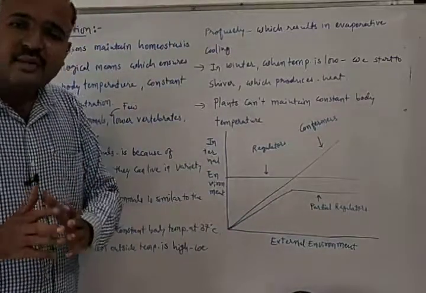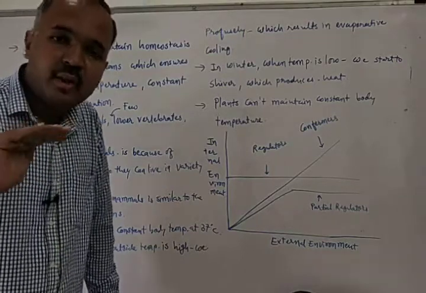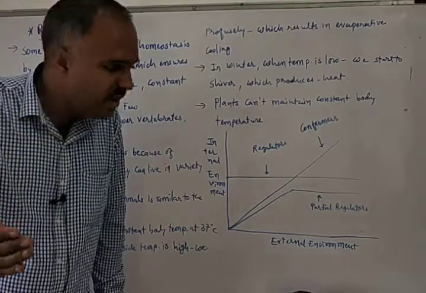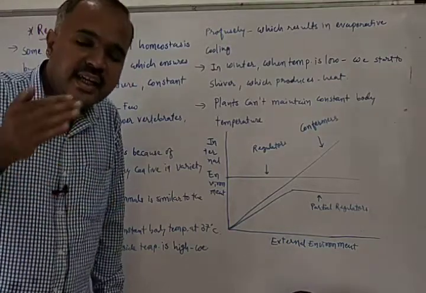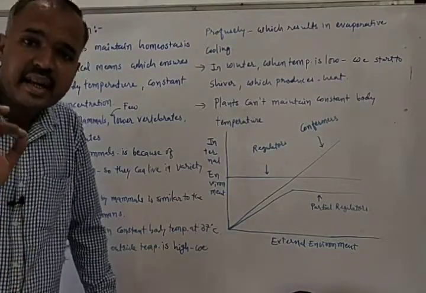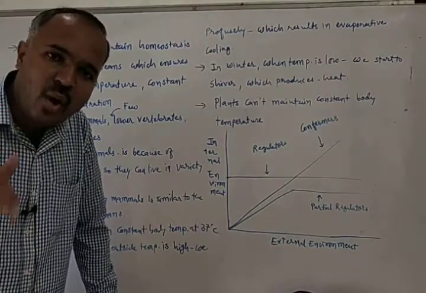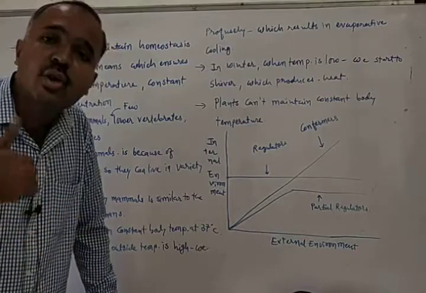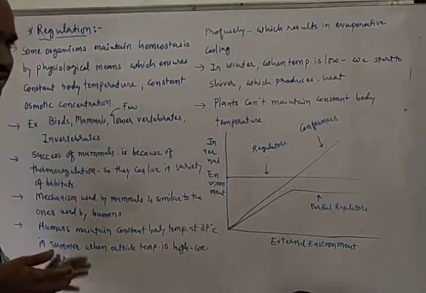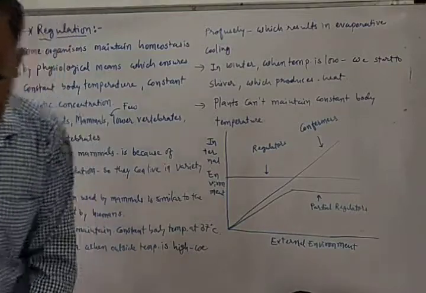So in total there are three types of organisms: regulators, conformers, and partial regulators. Regulators will maintain constant internal environment even though the external environment is changing. Conformers will change their internal environment according to the external environment, and partial regulators will try to maintain constant internal environment up to a certain condition, but beyond those conditions they will also conform. Here three types of organisms are given and we have discussed regulation. In the next slide we will talk about conformation.